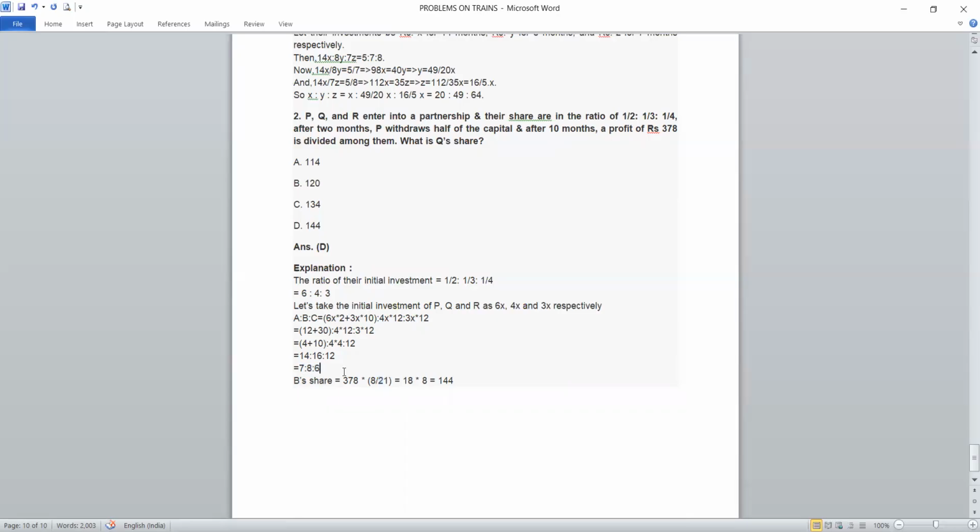We want the person Q's share, so by taking only Q's share, that is 8, the total profit into 8 by 21, we will get the Q share, that is 144.